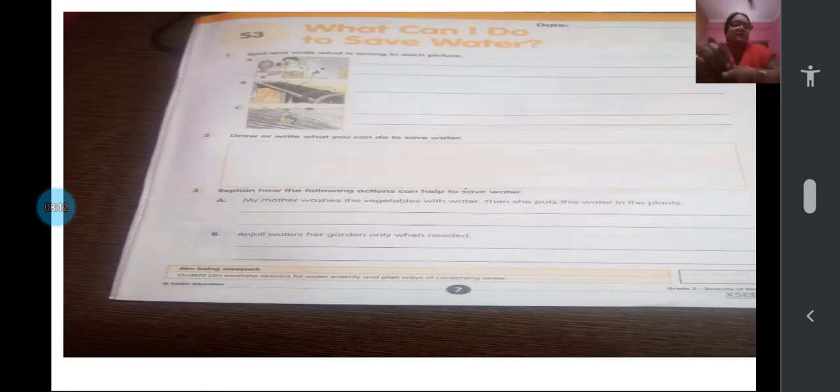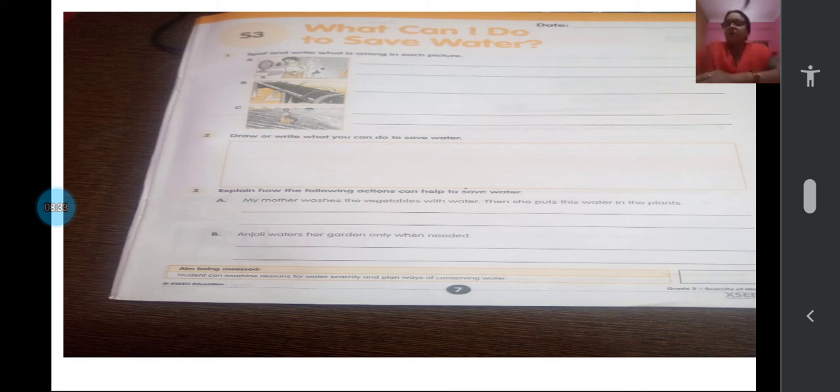So let us see what is given in S3. You all can open your S3 and we'll discuss what questions are given. What can I do to save water? Just now we discussed many ways. So you are going to find out your own ways to save water. Compulsorily you have to write the date.